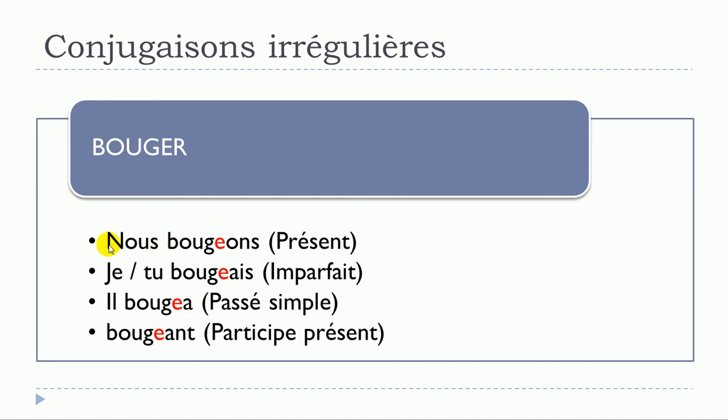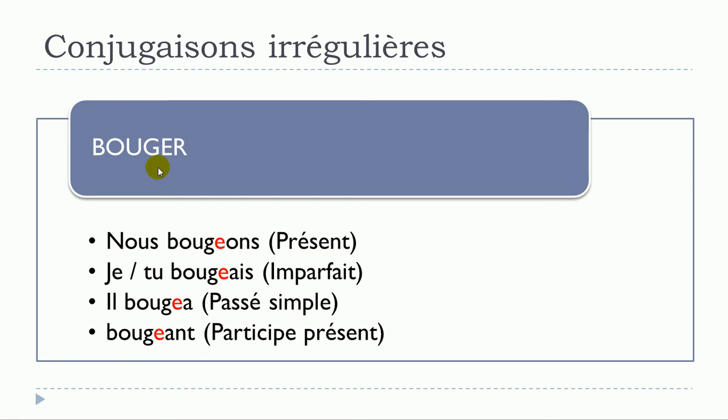Okay, so if you have a look, and if we would respect the rule, we should write it like nous B-O-U-G, so without this E here, O-N-S. But let's just imagine that the E is not here. Phonetically, we would get the sound bougon, nous bougon. And then the problem is that it would be difficult to actually make a connection with the infinitive, bouger, okay?